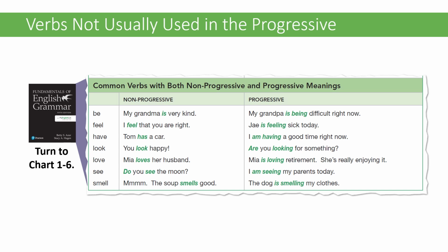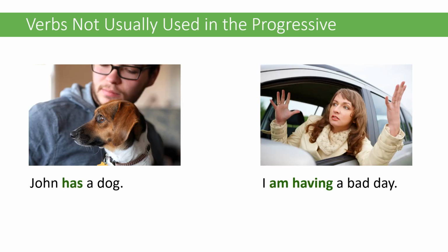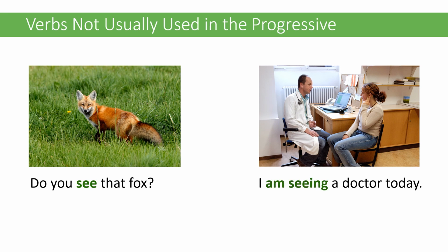There are some verbs that have both a non-progressive and a progressive meaning. You can look at this chart in your book. Let's look at a few examples. My brother is very funny. Jason is being mean right now. John has a dog. I'm having a bad day. Do you see that fox? I am seeing a doctor today.